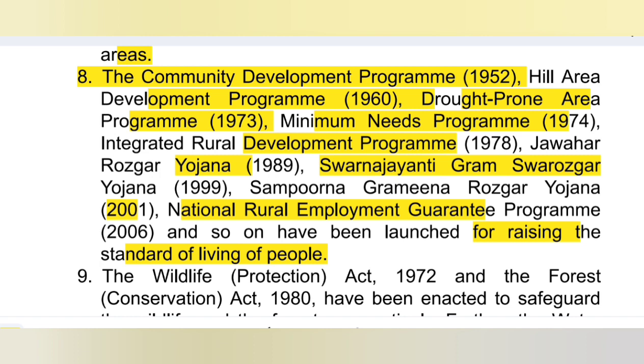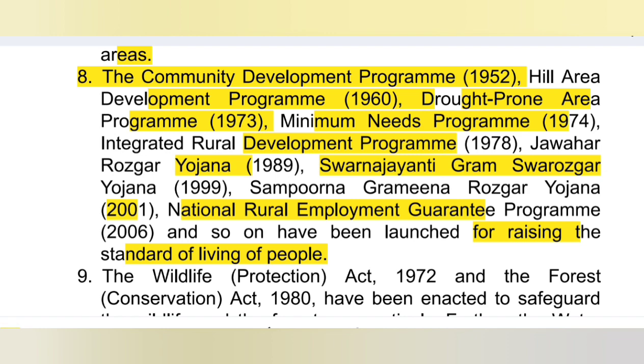So what was in Article 43? To secure a living wage, a decent standard of life and social and cultural opportunities for all workers. So the National Rural Employment Guarantee Programme, then the Minimum Needs Programme, Integrated Rural Development Programme, all these were launched.